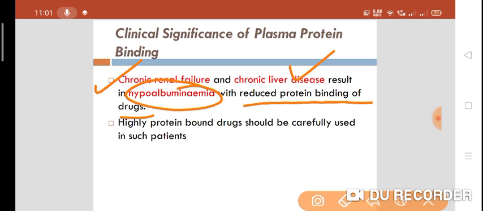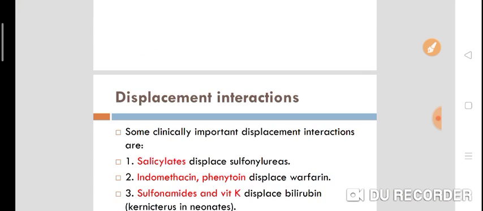Less albumin, so the drug will bind to the albumin in less concentration. So that may increase the free form of a drug. That will increase the plasma concentration of a drug. That will increase the toxicity of the drug, because the free form of the drug will increase. So highly plasma protein bound drugs should be carefully used in patients of chronic renal failure or chronic liver disease.